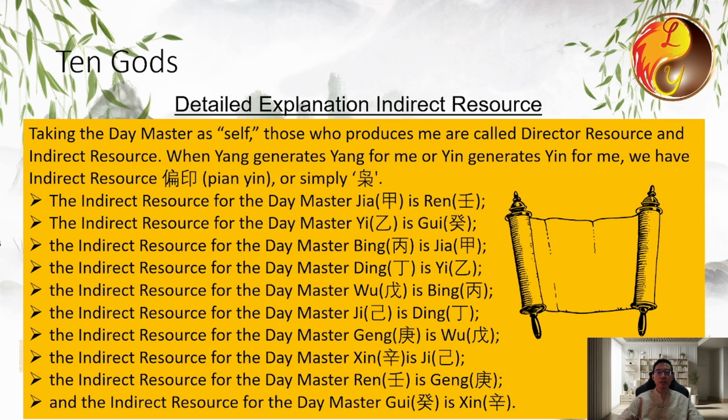Let's take Ren water as an example. Ren water is yang water and metal generates water. Geng metal is yang metal. So Geng metal generates Ren water, making Geng metal the indirect resource for a Ren water day master. I have listed out the indirect resource for each day master here for you to reference.